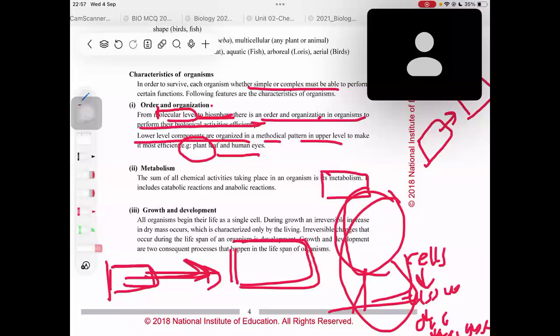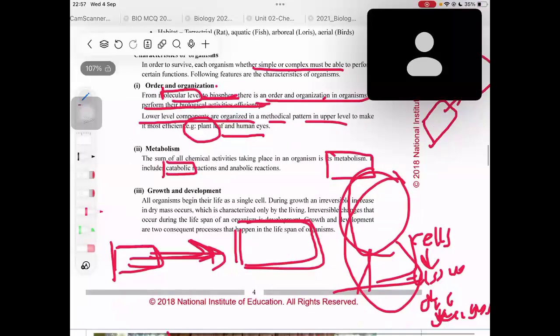What are catabolic reactions? From the word cata itself, it means breaking something into small pieces. So catabolic means breaking into small pieces. Breaking a large molecule into small molecules is what you call a catabolic reaction.